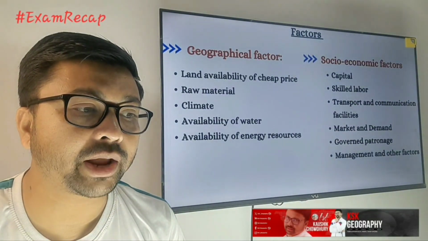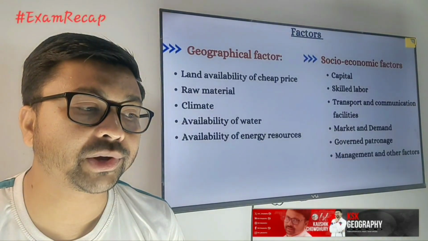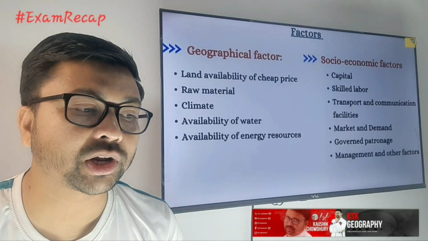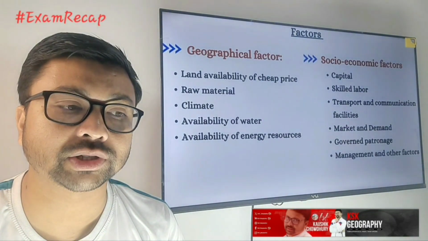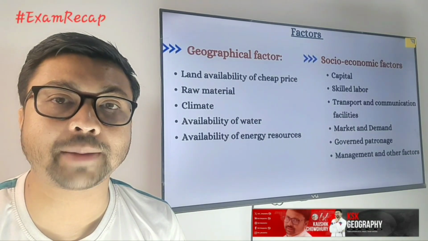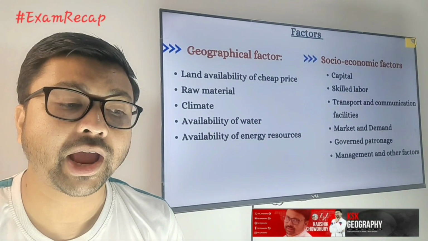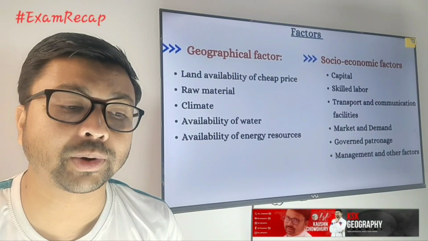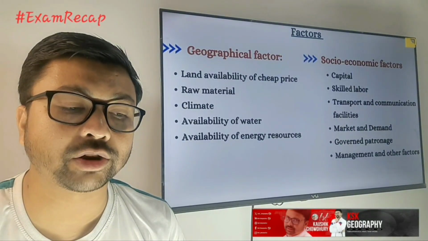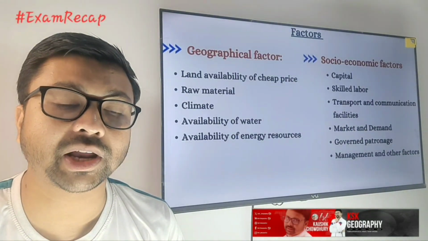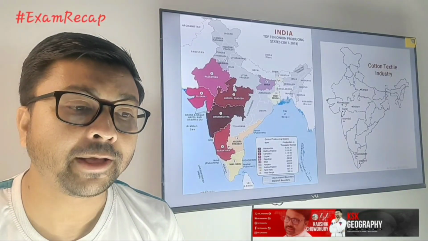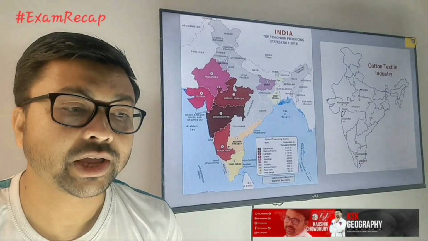So what are the things required? Land availability at cheap price, raw material, climate, availability of water and availability of energy resources. Next, socio-economic factors: capital, skilled labor, transport and communication facilities, market and demand, and good government rules and regulations. Management and other factors are also important for the cotton textile industry.